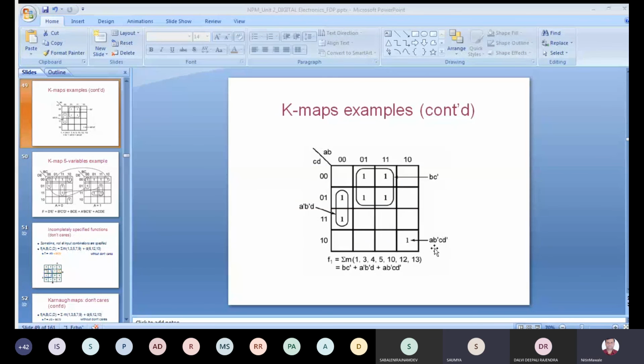Yes, sir. So now you should take any 5 examples for SOP, any 5 examples for POS. No need to go to any book. You can form your own problem, draw the K-map and solve it. Okay, so this is homework for you, and you can upload that to my mail ID, or right now no need to send that, but I will trust you. You have solved those 10 examples. It's 5 for SOP, 5 for POS.